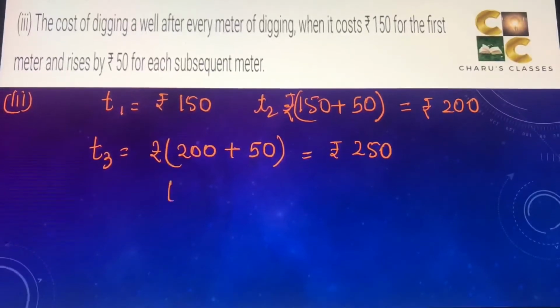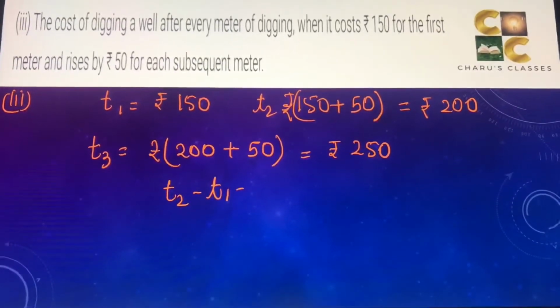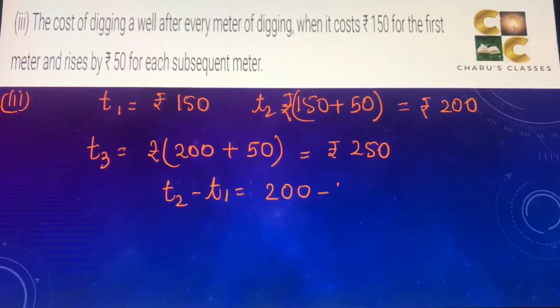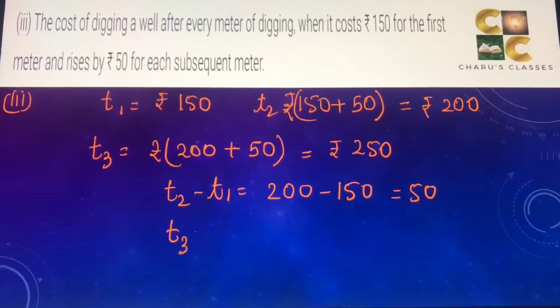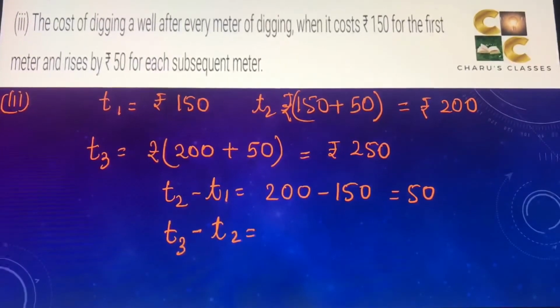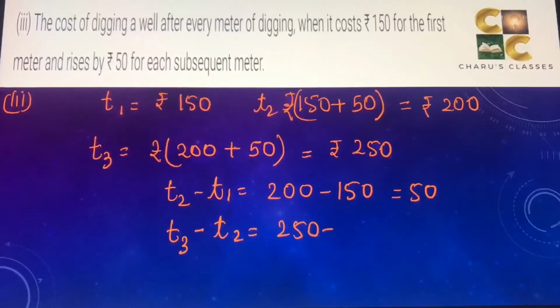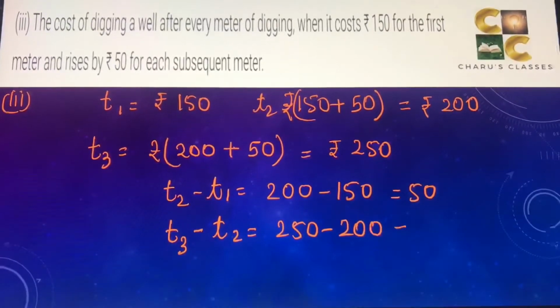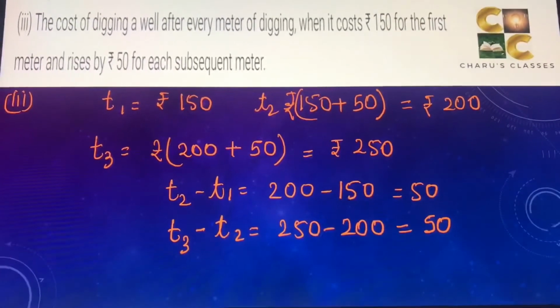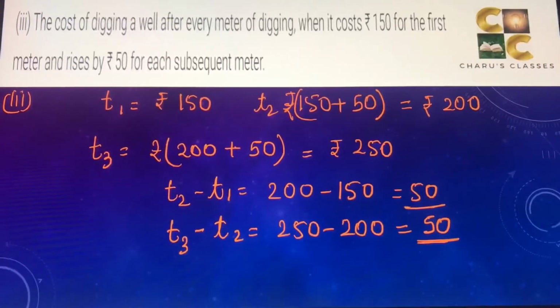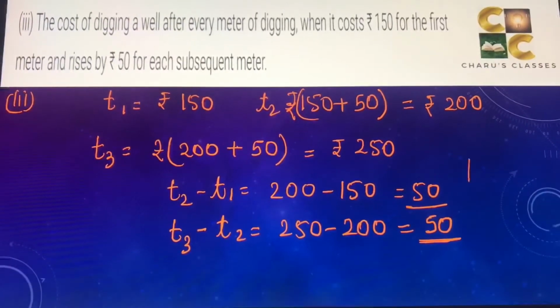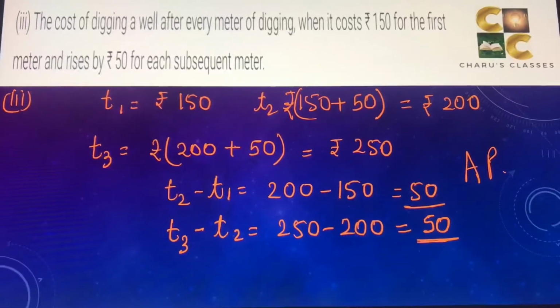So if we take the difference, T2 minus T1, that is 200 minus 150. This is coming as 50. And if we do T3 minus T2, that is 250 minus 200. That is also coming as 50. Since we are getting a common difference which is equal to 50 here, therefore this particular series is in AP.